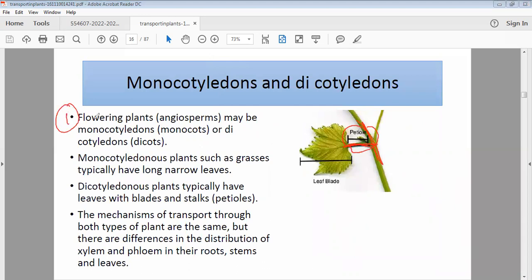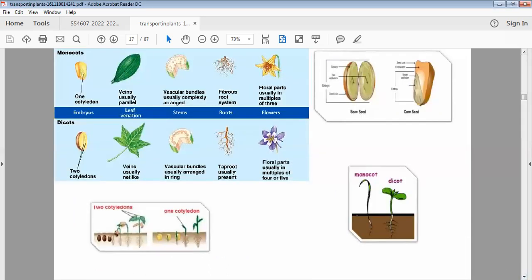So flowering plants, meaning angiosperms, may be monocotyledons, or they can be dicotyledons. Monocotyledonous plants are more like grasses. They have very long and narrow leaves. While dicotyledons typically have blades, stalks, and net-like venation. But the mechanism for transport in both, whether mono or di, is the same. But yes, the distribution of vascular bundles in stem, leaf, and roots is different. Okay, so this we have already done.